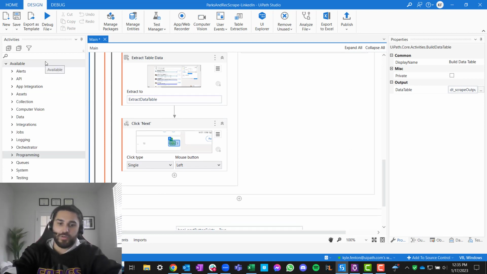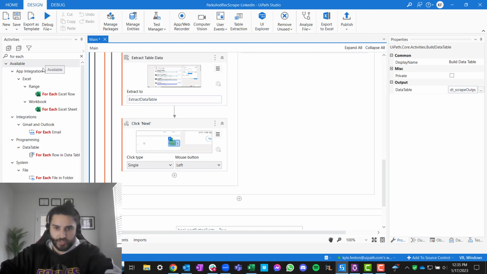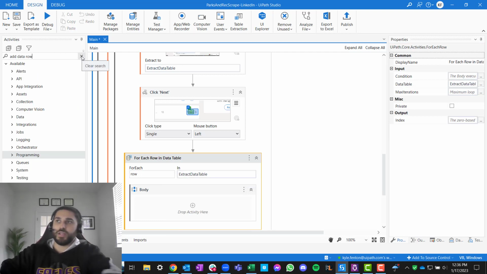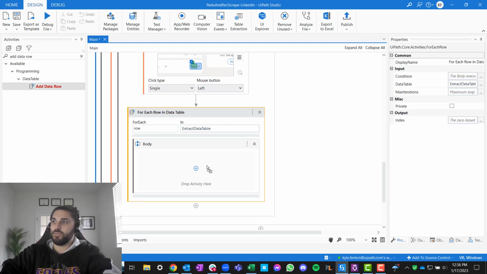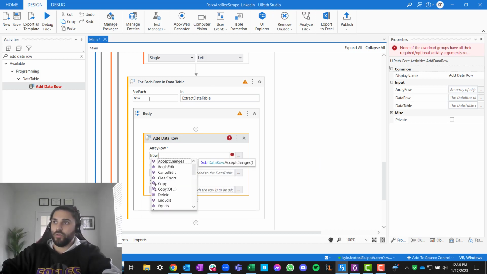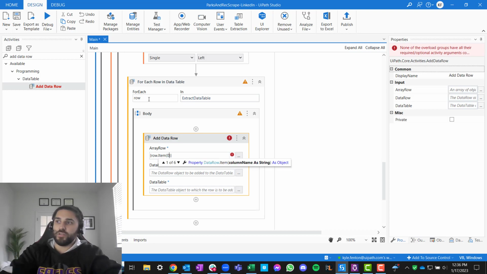And then what we want to do is just a for each. Remember the for each scenario that we walked through in exercises 4 and 5, right? For each row in a data table. I'm going to change this to what I like, the old school. I'm going to go row, for each row in extract data table, and then I want to add that data row to my existing data table to get us a result for all 18 records there. Okay, so we do add data row, and then we're going to do row, right? Because you want to define what you put here. We want the item specifically. I want the first column, right? Convert it to a string, and then I'm just going to do that for all the rows of data. Okay, so there's that. There's 1. There's 2.